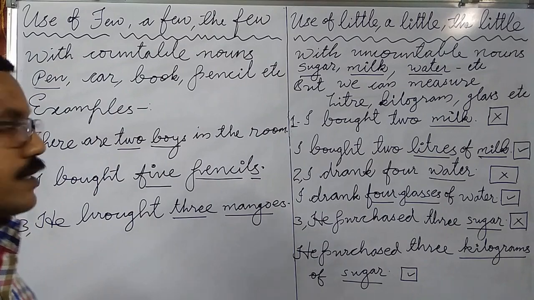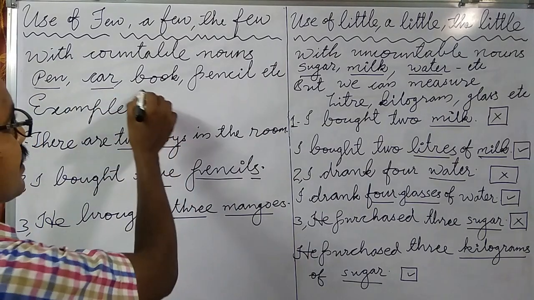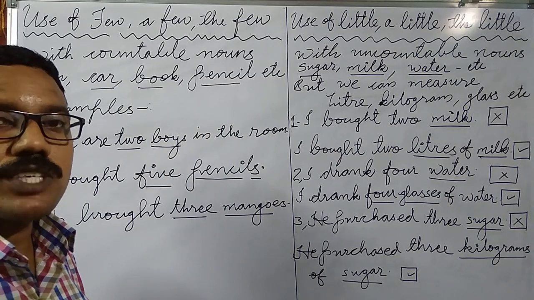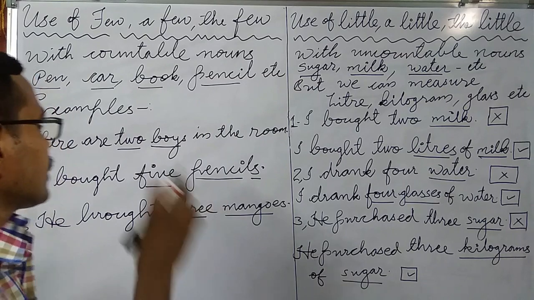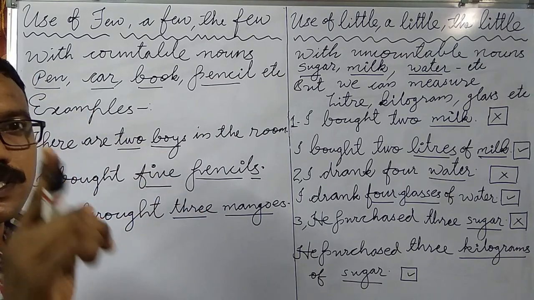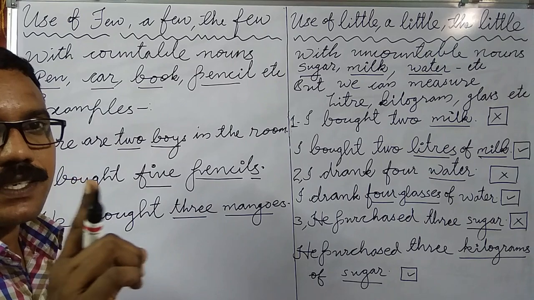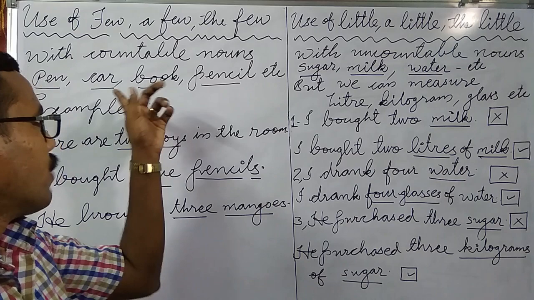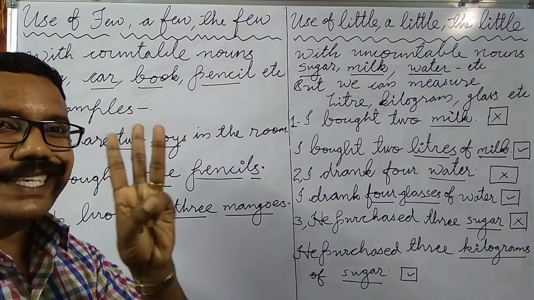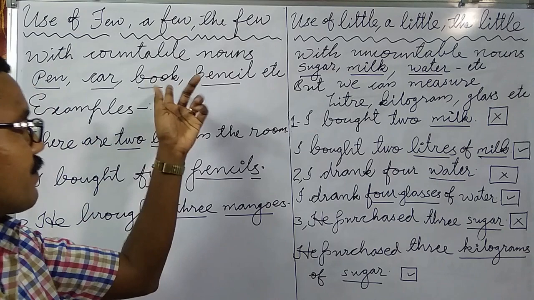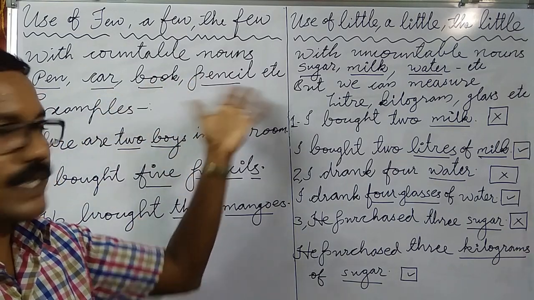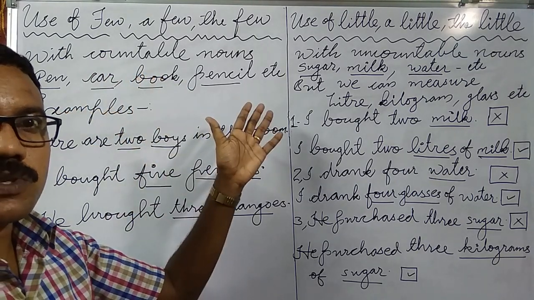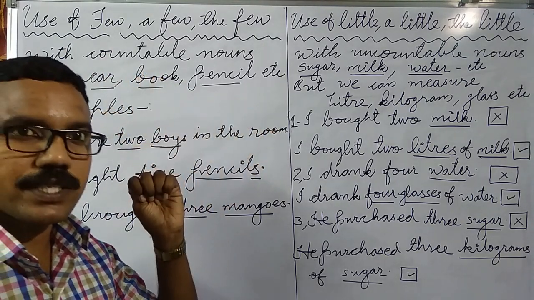Pen, car, book, pencil. These are countable nouns. Can we count? Yes, we can count. 1 pen, 2 pens, 3 pens, etc. Car. Can we count? Yes. 1 car, 2 cars, 3 cars, etc. In the same way, we can count book and pencils. So, these types of nouns are called countable nouns.